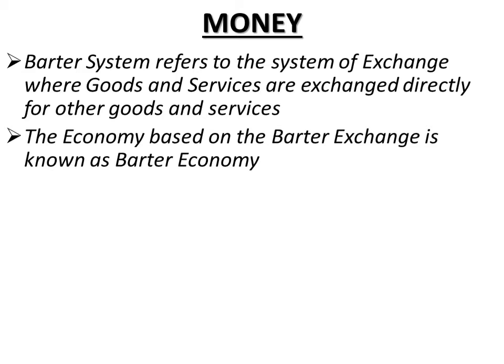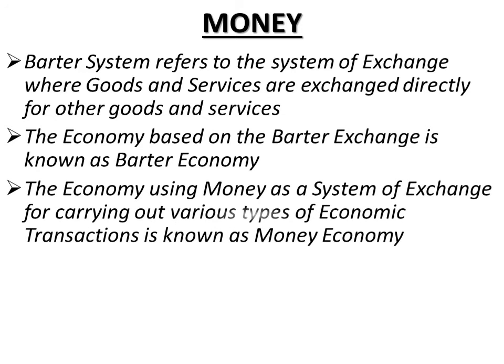So just to overcome all these difficulties that we have just discussed in the barter system, every society invented some kind of money. So modern economies are money-using economies, such as ours, right? The economy using money as a system of exchange for carrying out various types of economic transactions is known as a money economy, right? Most transactions in these economies are carried out with the use of money. Crowther defines money as anything that is generally acceptable as a means of exchange and at the same time acts as a measure and store of value.